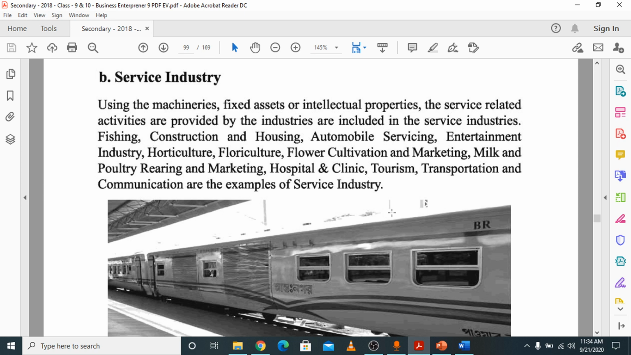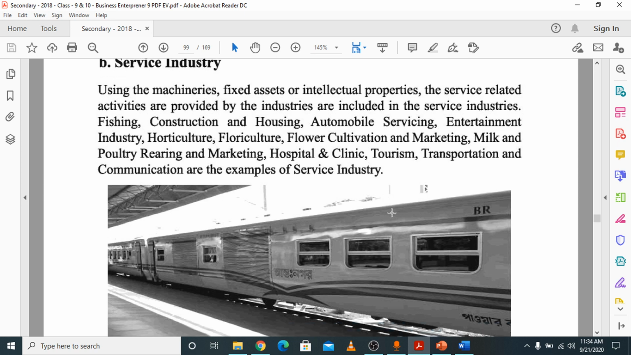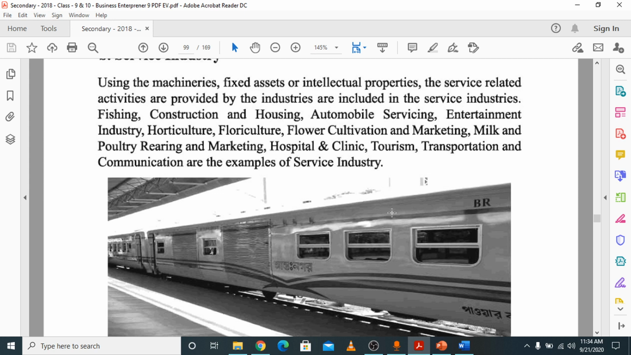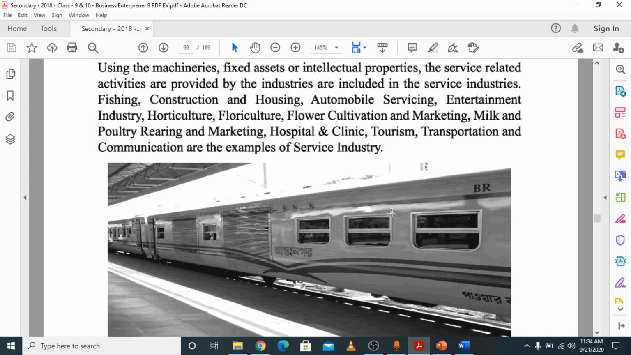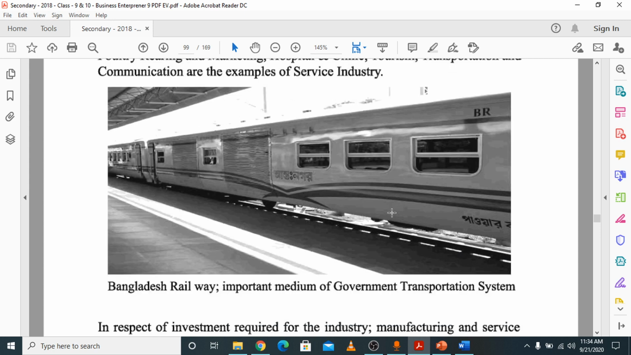The activities related to giving services to the consumers are called the service industry. And here you can also use human and non-human materials. So you have to think clearly when you find out whether it is manufacturing industry or service industry. In a broader sense, there are two types of industry: first is manufacturing industry and second is service industry.